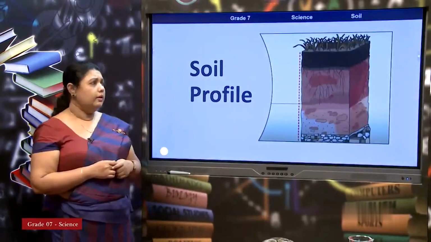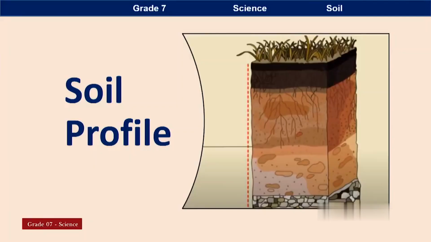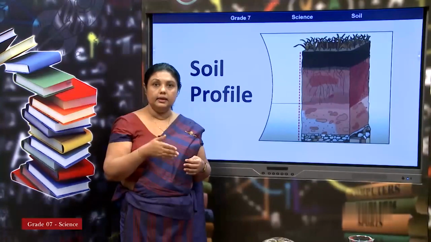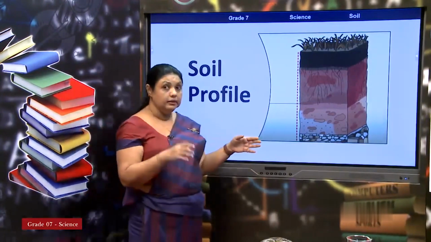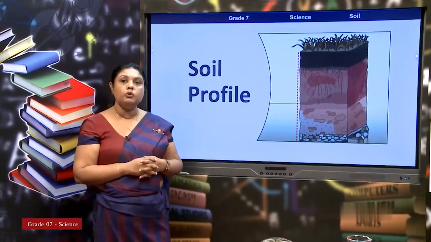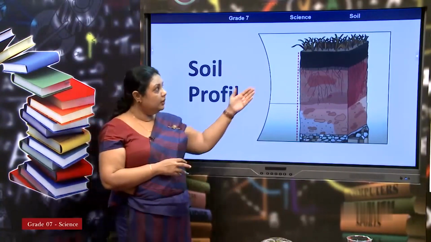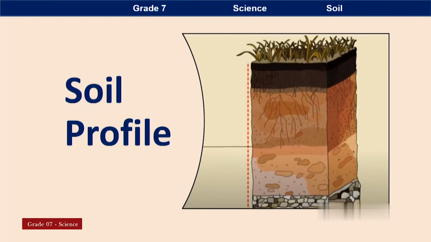Right. You must have seen this diagram before. Think that our earth is like a cake. If you cut it vertically down, I hope you know the word vertically, the way that you cut the cake. If you cut the earth at the upper crust, the topmost part, you can see another piece of cake here with different layers.